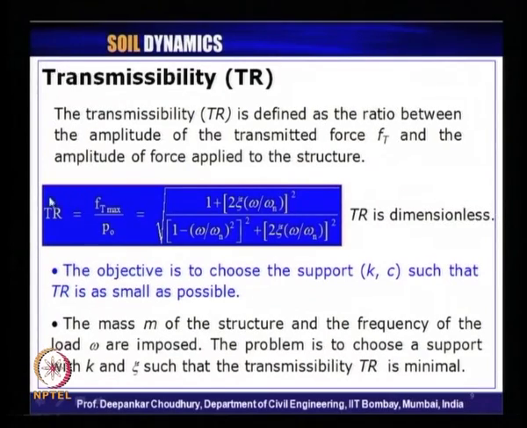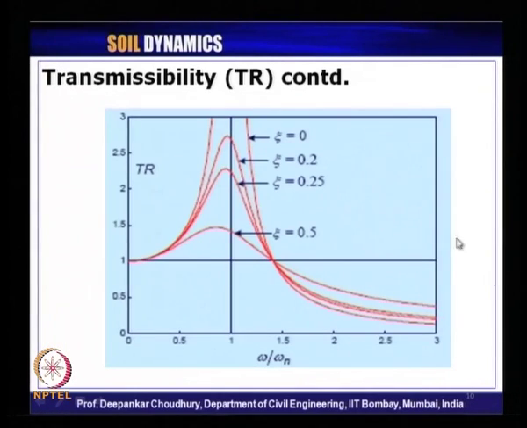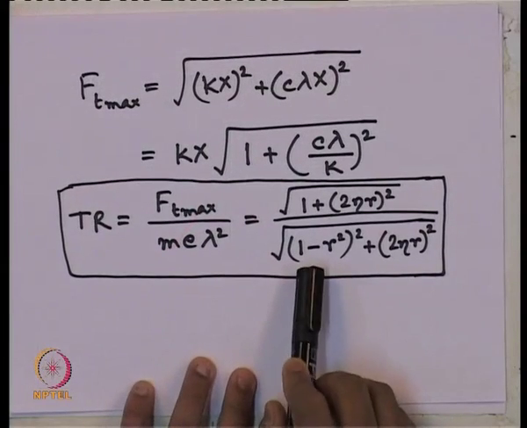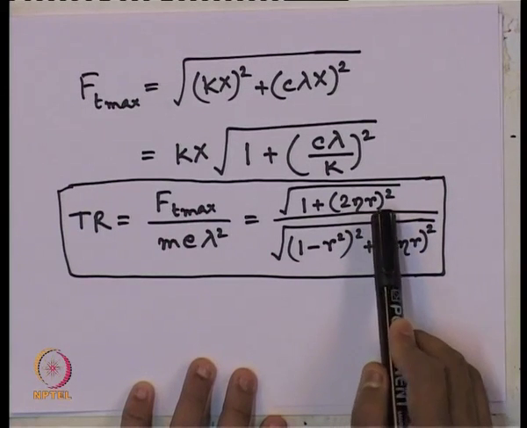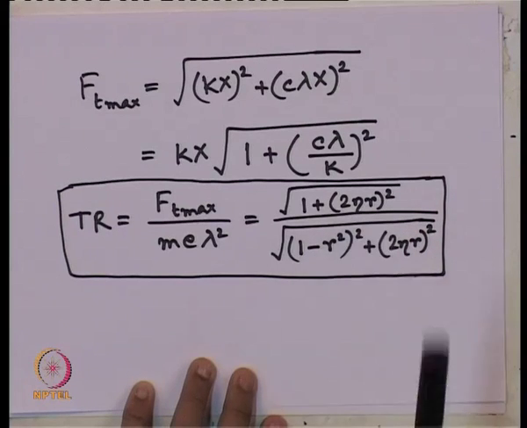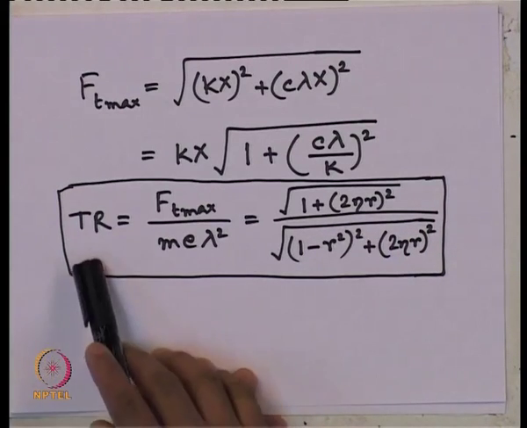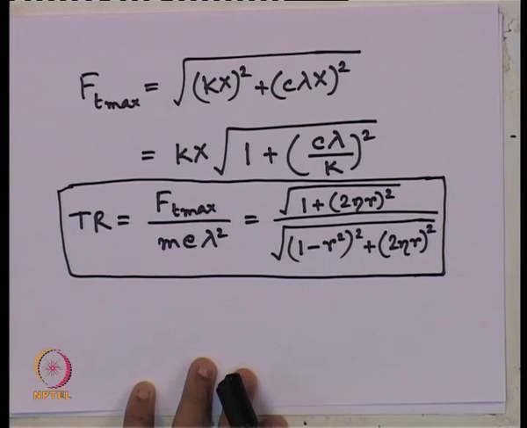Now, we know the expression of this transmissibility ratio. Let us plot how it varies with respect to the frequency ratio. How should it look? Let us see here. This is our frequency ratio and this is the value of transmissibility ratio. Let us look at this sheet here. When R value is 0, frequency ratio is 0, whatever be the value of our damping ratio, how much is the value of the transmissibility ratio?